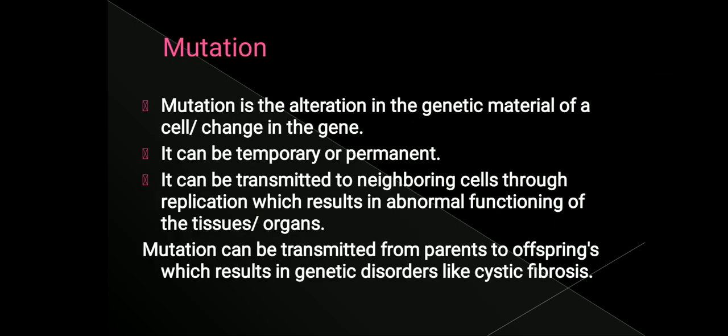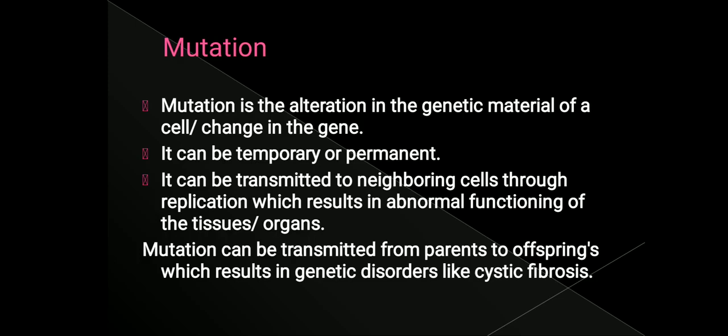So let us move on to mutation. What is a mutation? Mutation is the alteration in the genetic material of a cell. So what is the genetic material? DNA is the genetic material. So in the genetic material, if there are any changes from the wild type, which is the normal type, that change we call mutation.